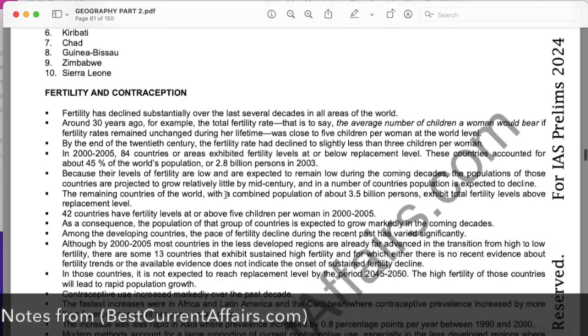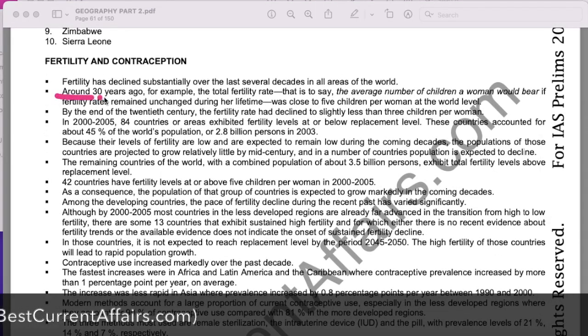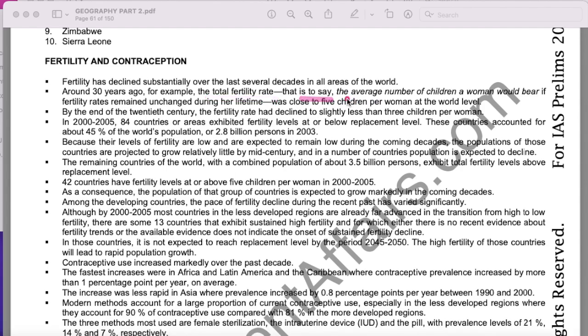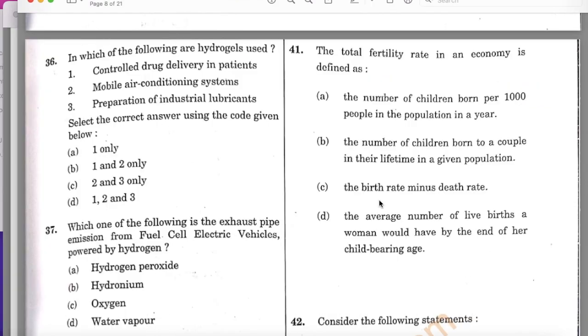Here it is mentioned that around 30 years ago the total fertility rate was close to 5 children per woman at the world level. And here it is mentioned what is fertility rate. Total fertility rate, that is to say the average number of children a woman would bear if fertility rates remain unchanged during her lifetime. This fact is clearly mentioned, the meaning of total fertility rate. Therefore D is the answer and this question is solved.